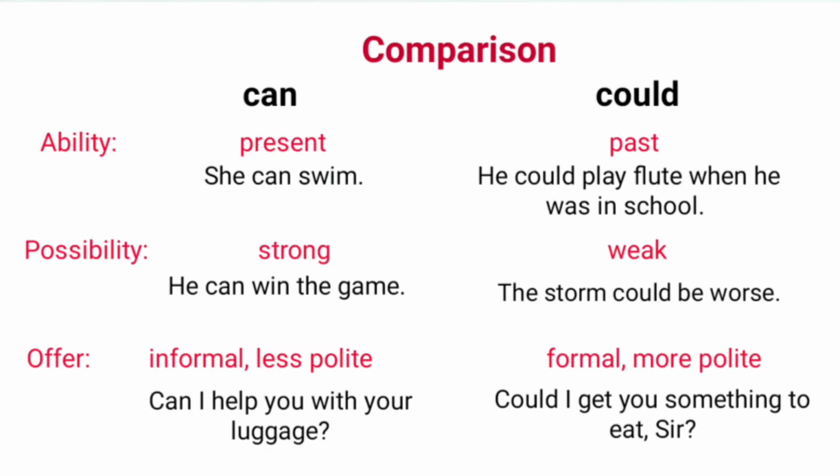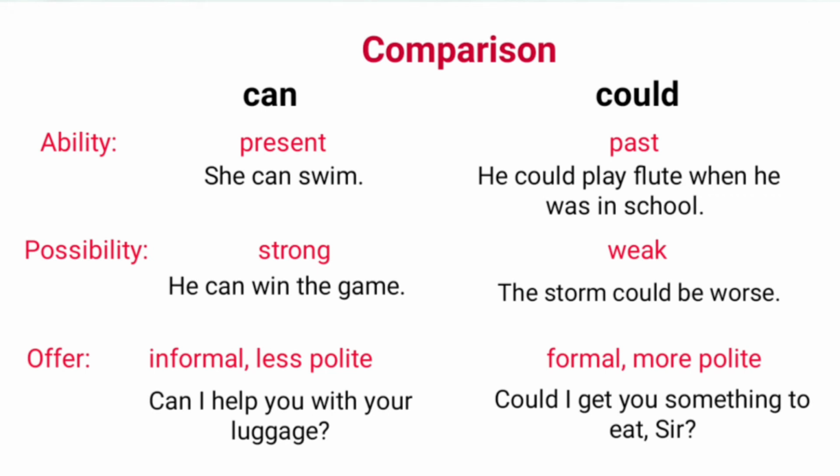Comparison between can and could. First, comparison based on ability. Can expresses the ability in the present while could in the past. Examples, she can swim. He could play flute when he was in the school. When he was in the school indicates the past.